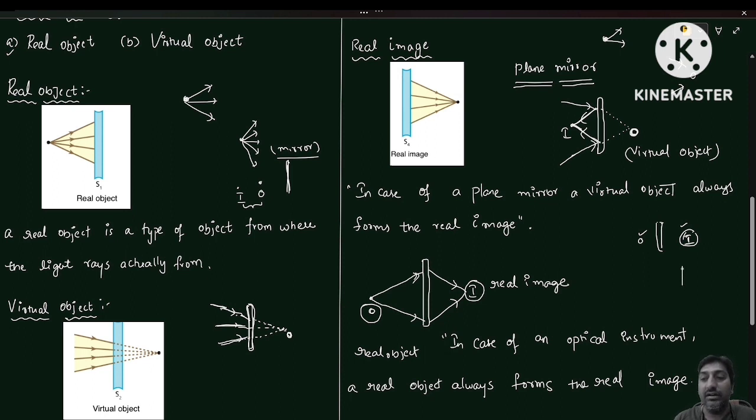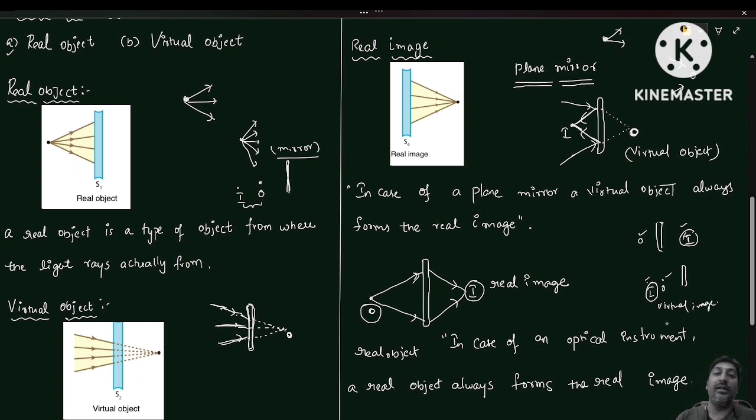Okay, and suppose here it is an object and here the image is formed. Object and image are formed on the same side in case of an optical instrument, then that type of image is called what? That is called a virtual image.